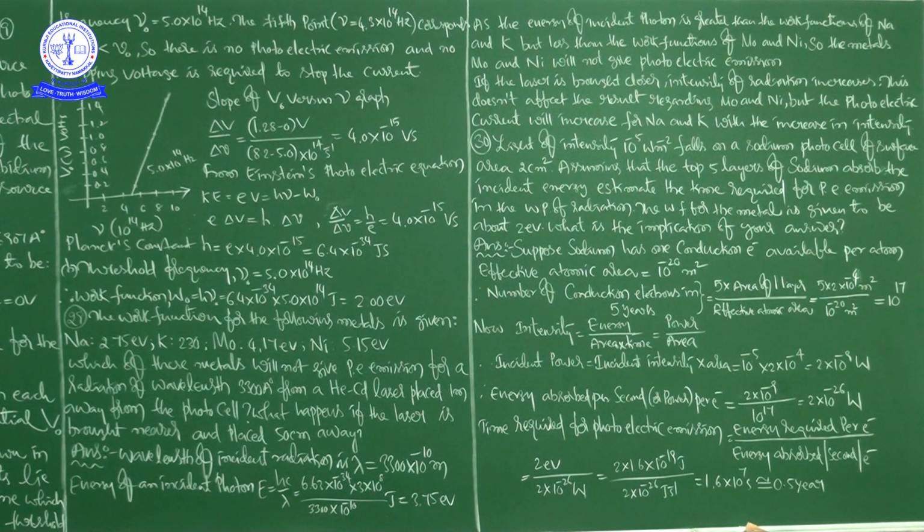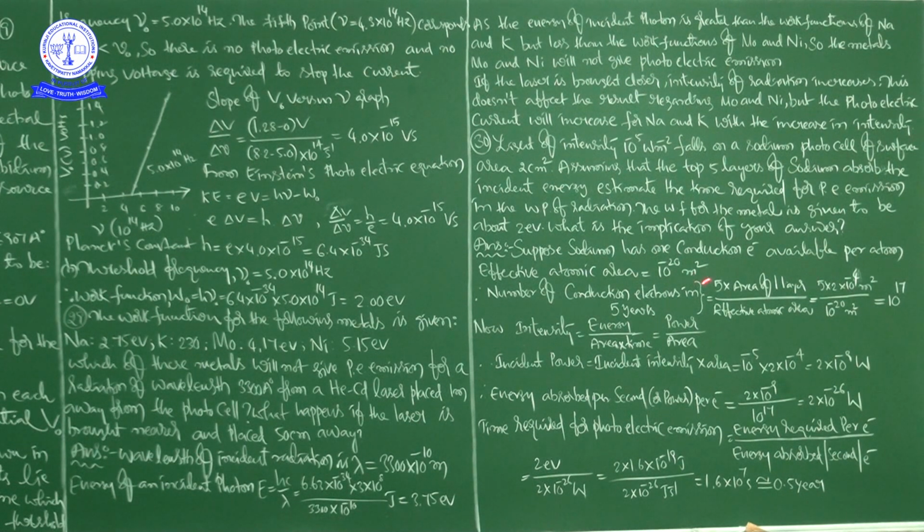Okay, right. So first try to understand the question. Light of intensity 10 to the power of minus 5 watt per meter square falls on a sodium photocell of surface area 2 centimeter square. Assuming that the top 5 layers of sodium absorb the incident energy, estimate the time required for photoelectric emission in the wave picture of radiation. First you have to calculate the time. The work function of the metal is given to be 2 electron volt, right? What is the implication of your answer? So finally we have to give the conclusion, right? See here.